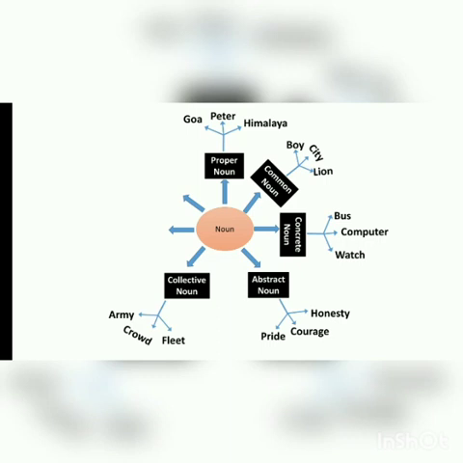Example, army of ants, an army of soldiers, a crowd of people, a fleet of ships, a fleet of planes. Countable noun, nouns that are counted.